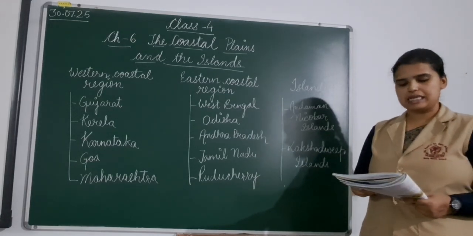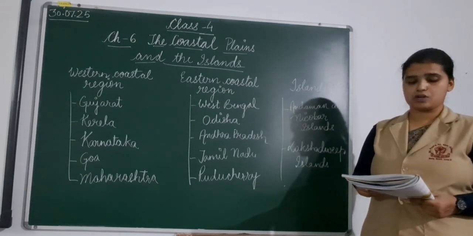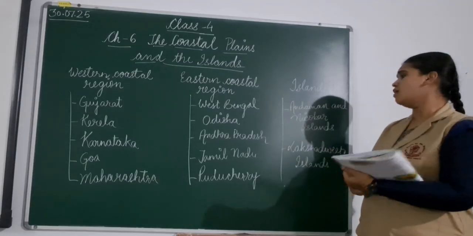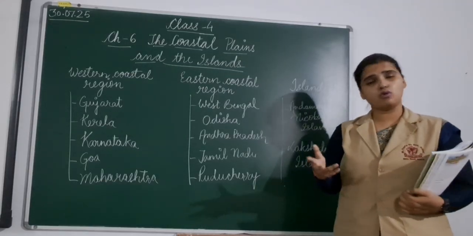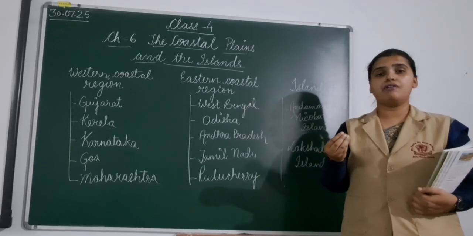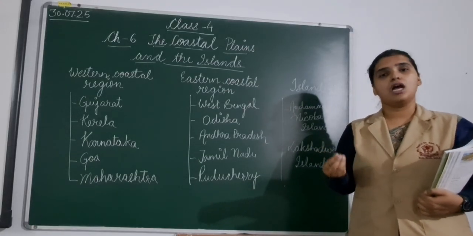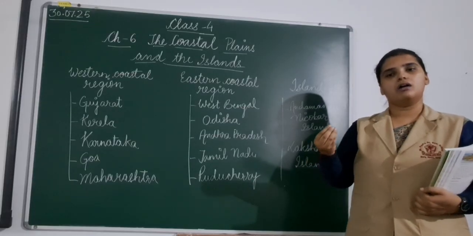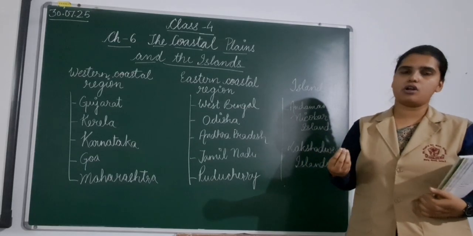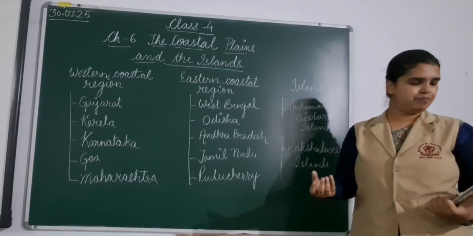The islands have dense forest and only a few of them are inhabited. Because they have thick forest in most of the islands, there are only few of the islands which are inhabited. Inhabited means where people are living, where human population can be found. Other areas have dense forest, so it's mostly wildlife there.